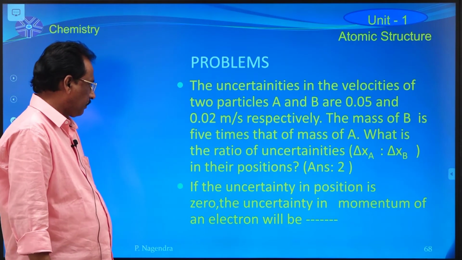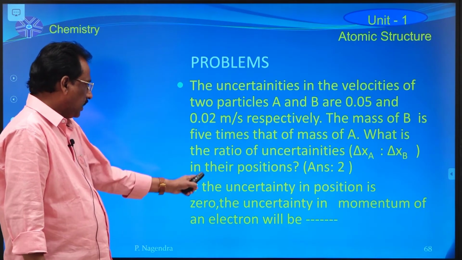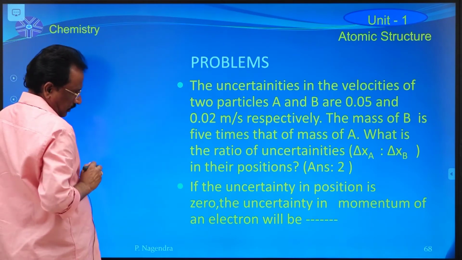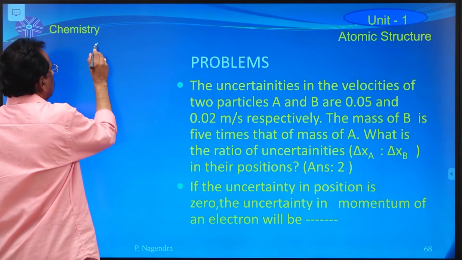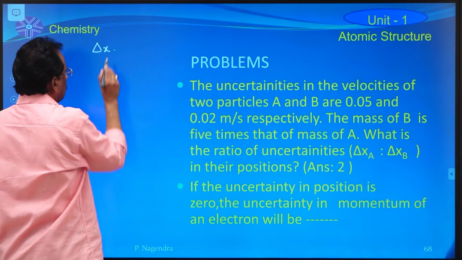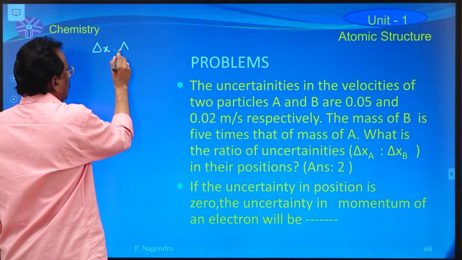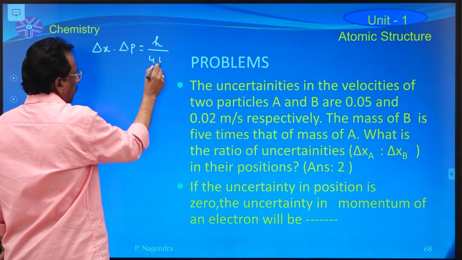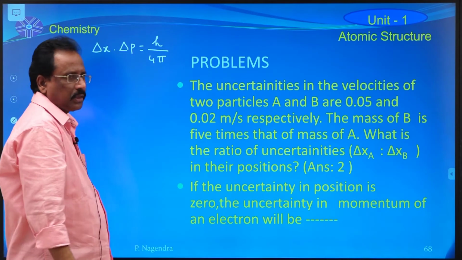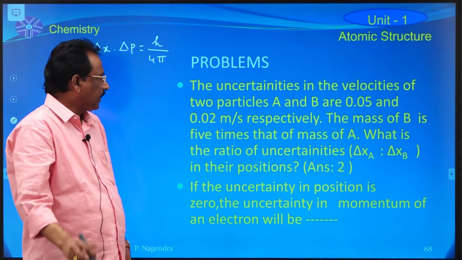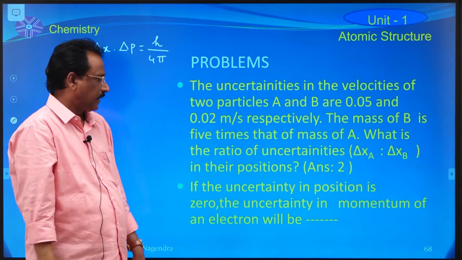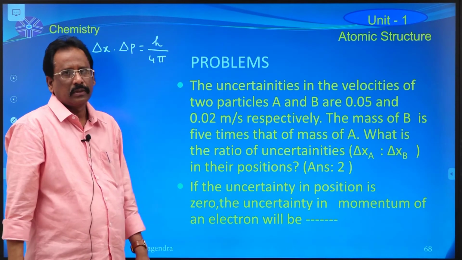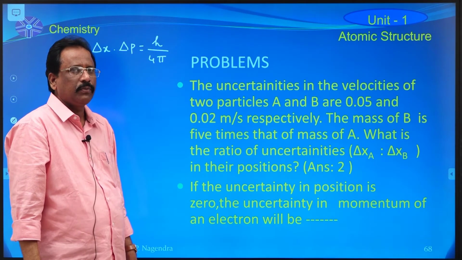And the last problem in this topic is, if the uncertainty in the position... This is Heisenberg's uncertainty expression, delta x into delta p is equal to h by 4 pi. H by 2 pi is also correct. Approximately h is also correct. Generally, they will follow this ratio, h by 4 pi.